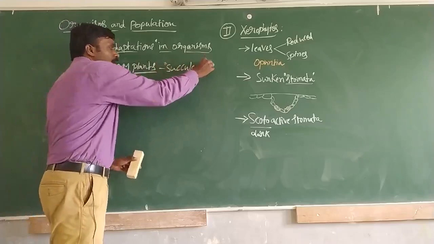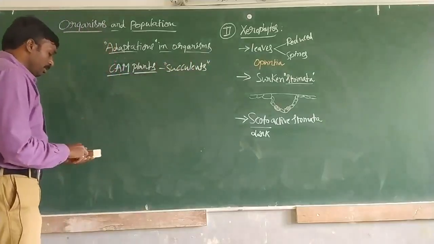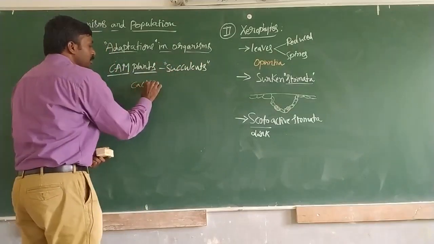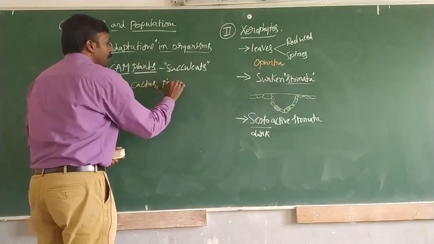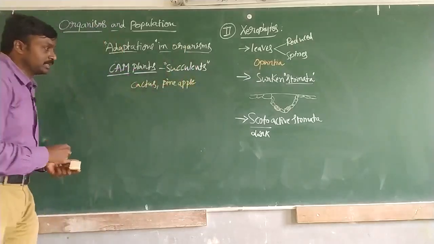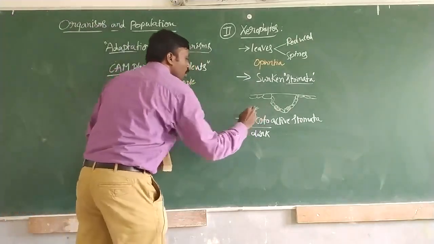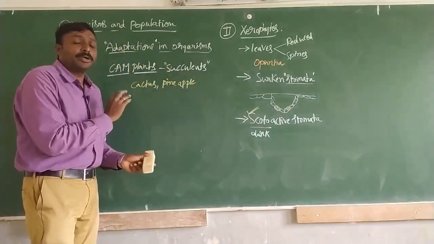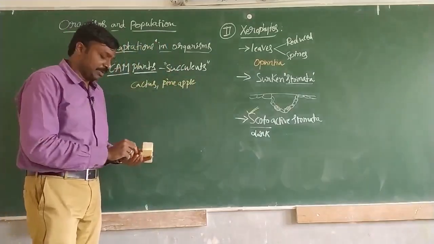Such plants are called succulents. The best examples of CAM plants or succulents are cactus and pineapple. And here also we can see the arrangement of scotoactive stomata to prevent the loss of water due to transpiration.